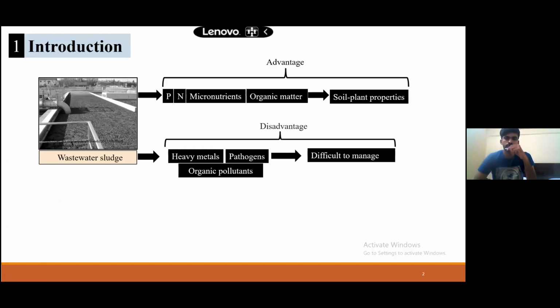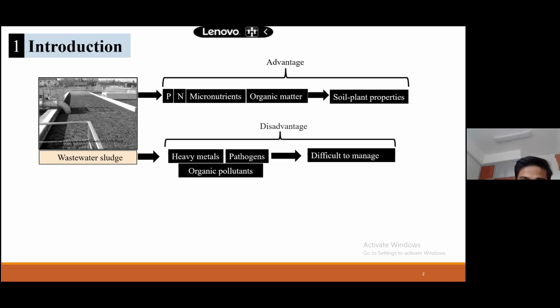Yeah, full screen. Okay. So I was telling about the advantage of this sewage sludge. So it's rich in phosphorus, nitrogen, micronutrients, organic matter, and it can help to soil fertilization. And disadvantage, there are many more disadvantages, like it contains heavy metal, it contains pathogen, organic pollutants, and everyone knows it's difficult to manage.